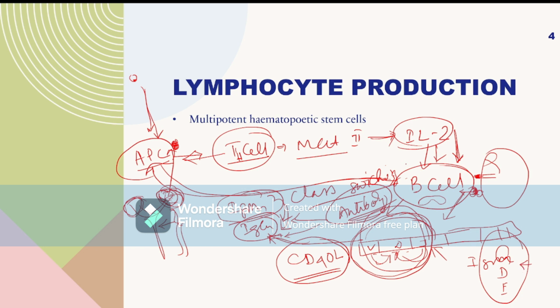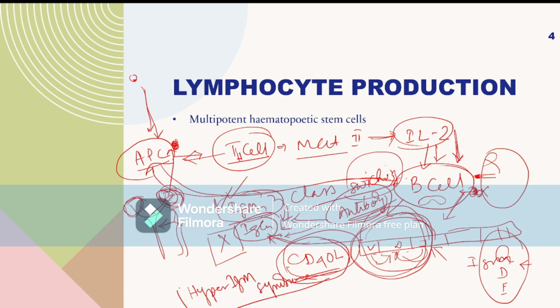So this class switching does not happen if the ligand is not present. If the ligand is defective, then there is no class switching. That means IgM will be produced, but IgG will not be produced from the mature B cell. And this is seen in hyper IgM syndrome. This is called hyper IgM syndrome. I will discuss everything in my next videos.